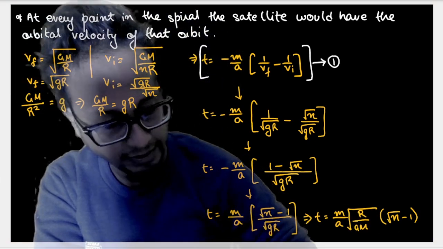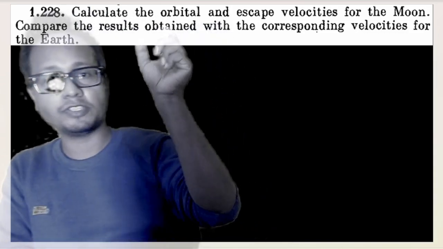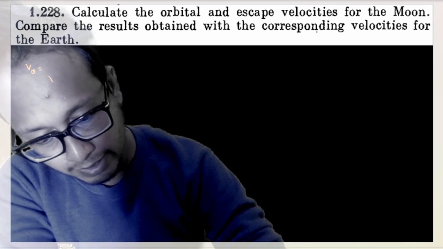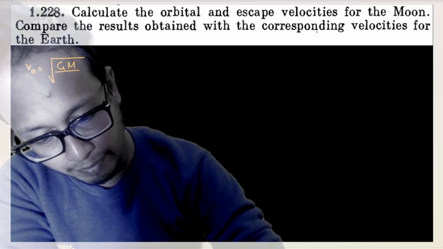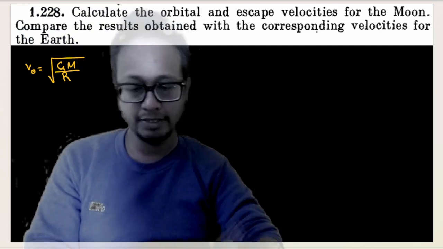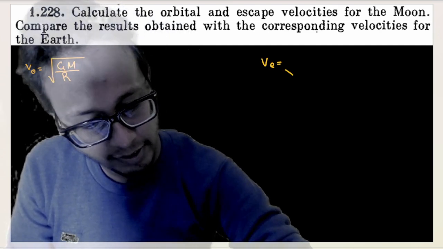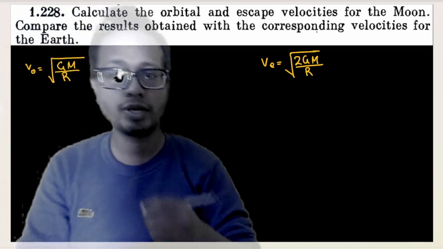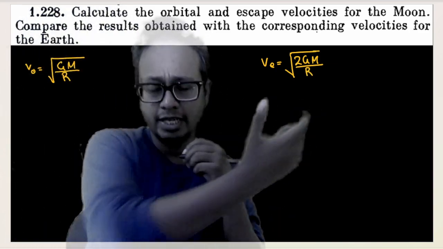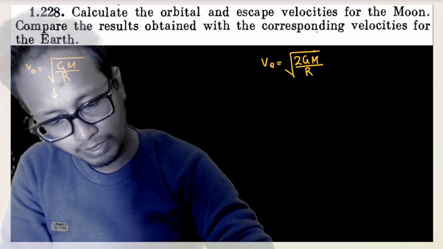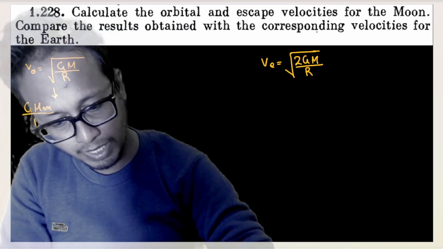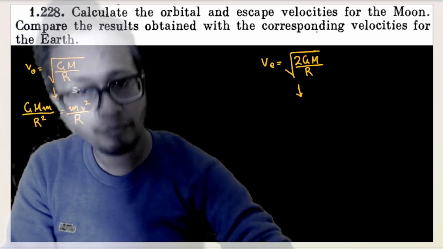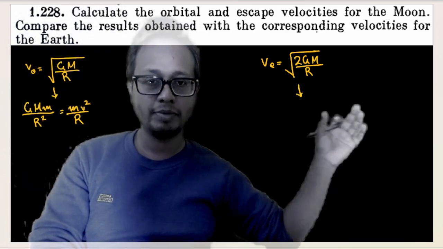Okay, that's it. So in this question, you have to find out the orbital velocity and escape velocity from the moon. We already know that orbital velocity from the surface is nothing but root of GM, mass of the planet, by radius at the surface, isn't it? And escape velocity from the surface is nothing but root of 2GM by capital R. You already know these two values from our classes, isn't it? And how are these two values derived? This one is derived from gravitational force GMm by R square is equal to mv square by R. And this one is derived from total mechanical energy at the surface is equal to total mechanical energy at infinity.